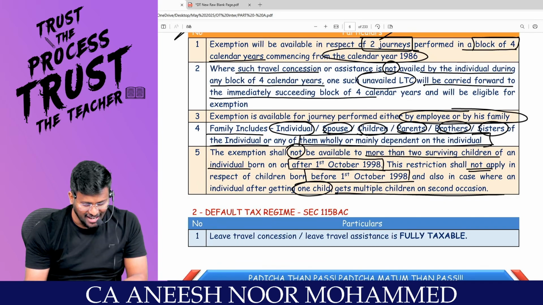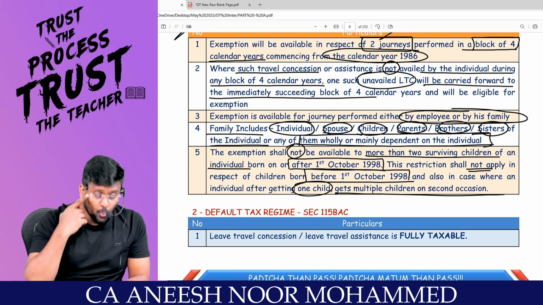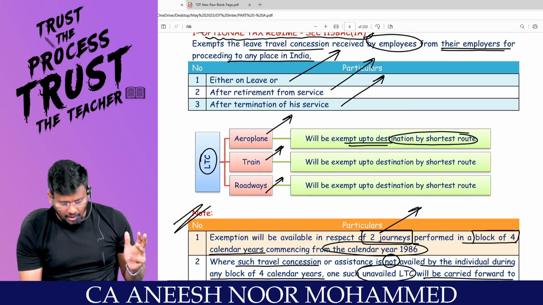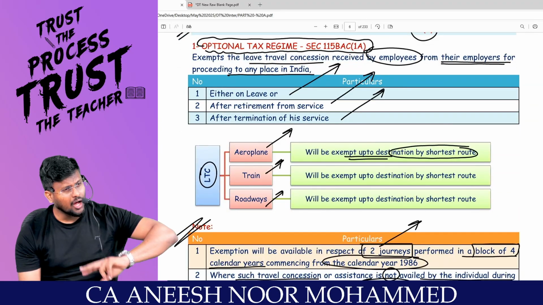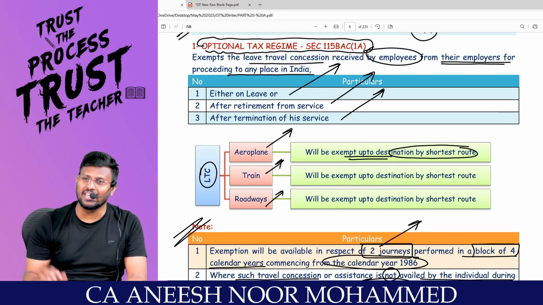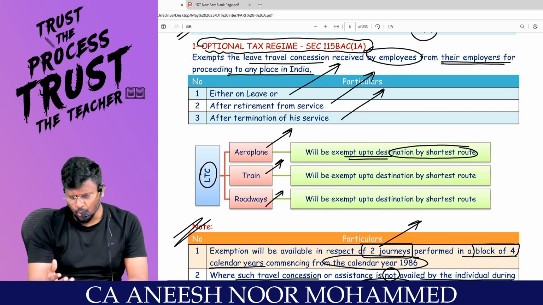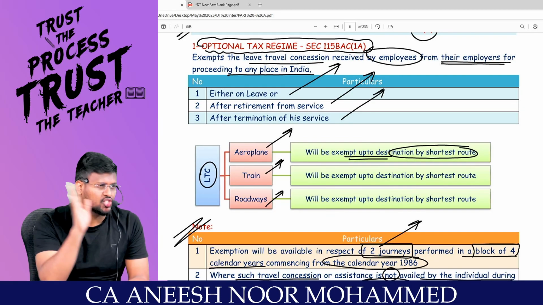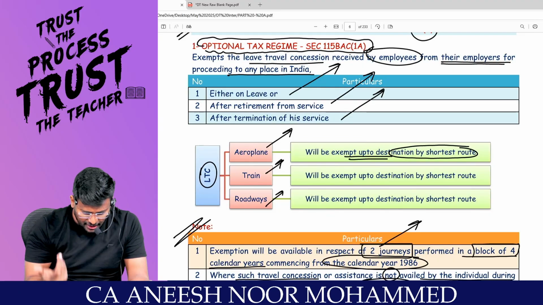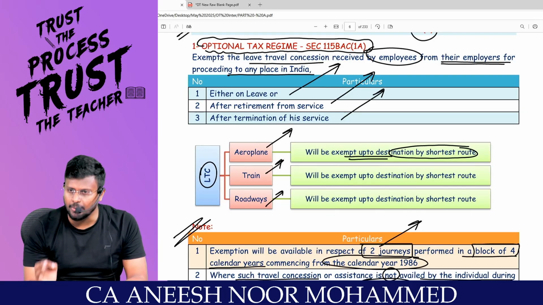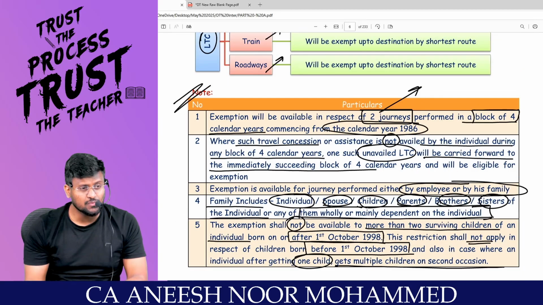What this section is saying is that under 10 subsection 5, either on leave, or on retirement from the service, or after termination of the service, an employee can go on a tour to any place in India using the shortest route, either by aeroplane, train or roadways. Are you comfortable? This section starts from 1986.